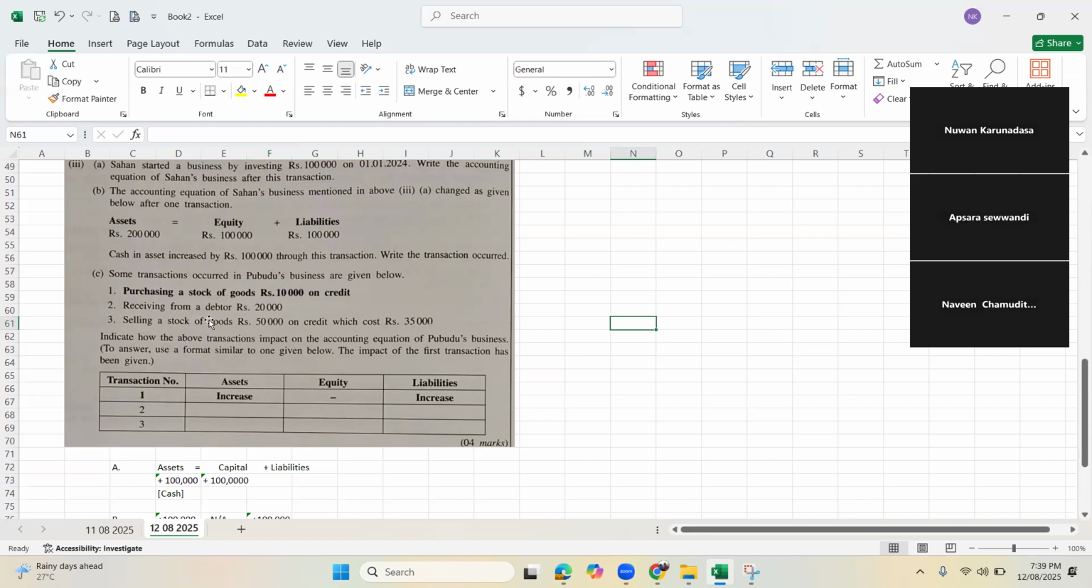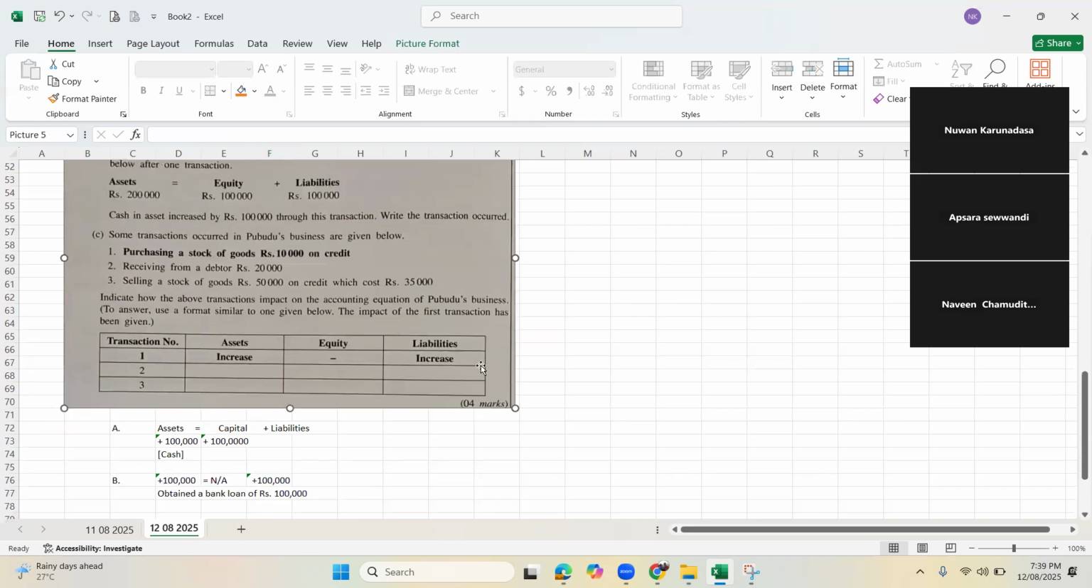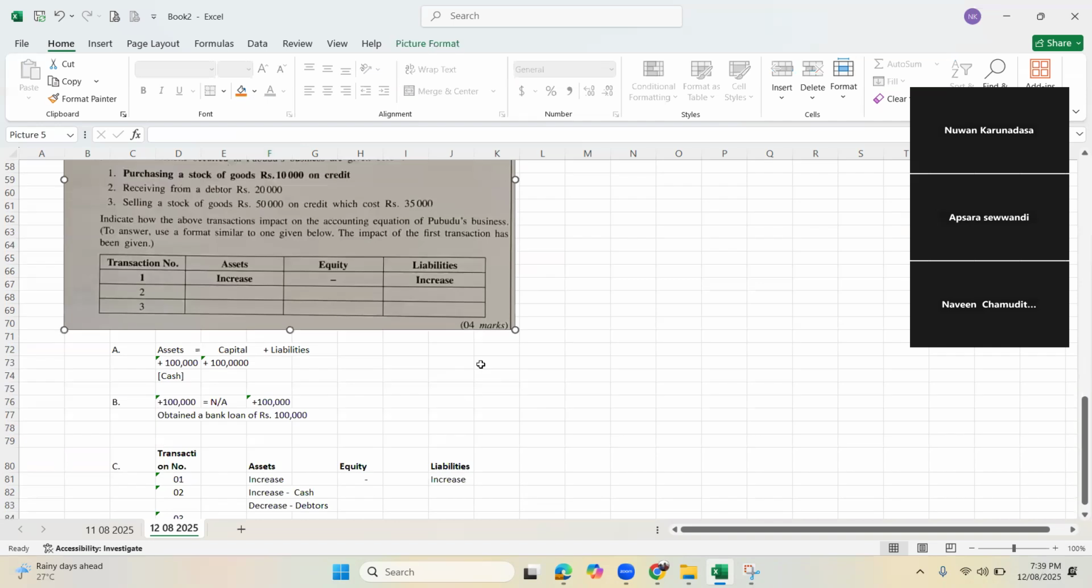Right. Look at number 3. Selling stocks of goods 50,000 on credit, which cost 35,000. Now see, 35 is the cost of the stocks. The cost of stocks 35,000 we are selling at 50,000, meaning we have made a profit there. How much is the profit, Naveen? 15,000. Very good.